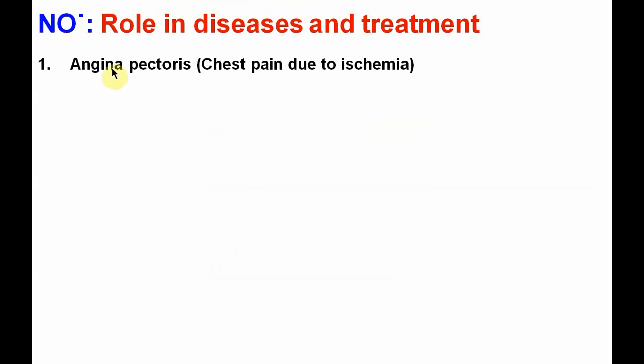First is angina pectoris, that is chest pain, ischemia. Here nitroprusside is also helpful in the treatment, which directly releases nitric oxide.